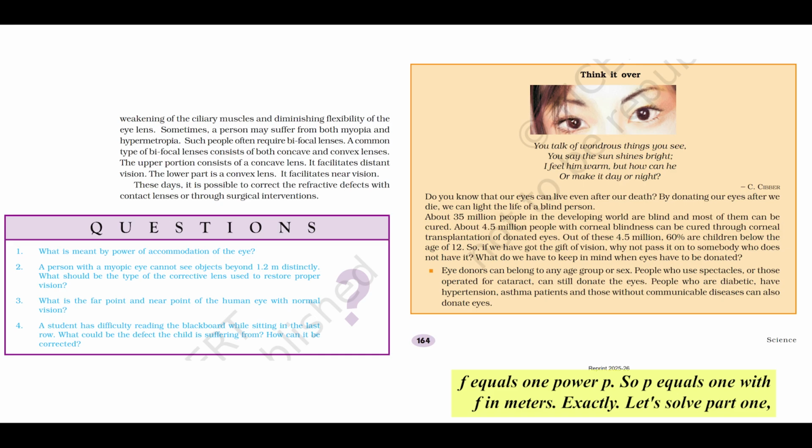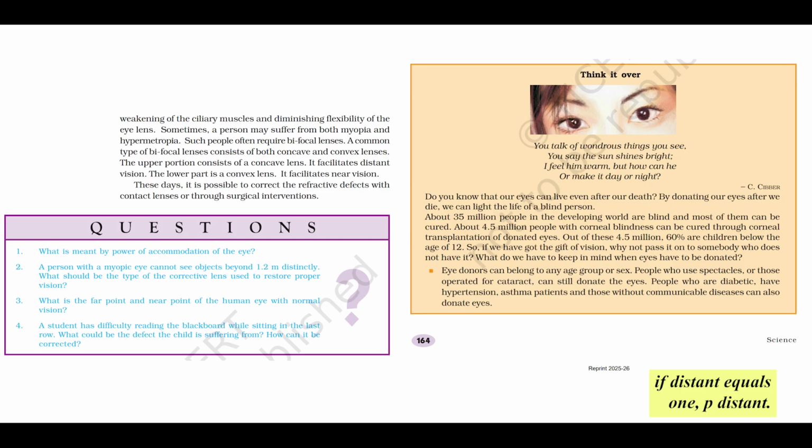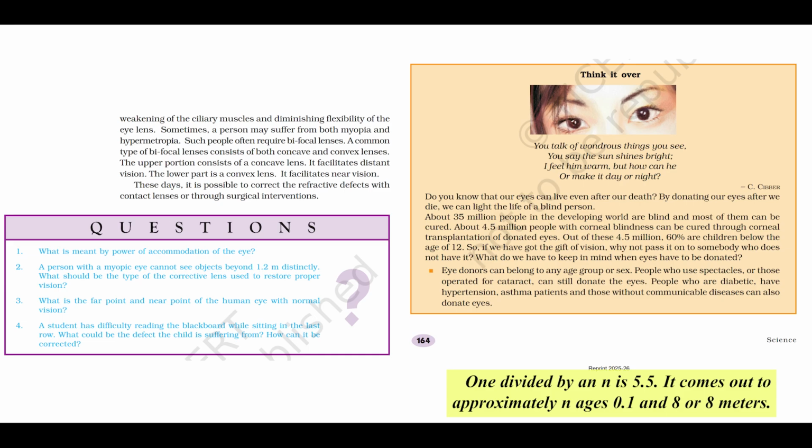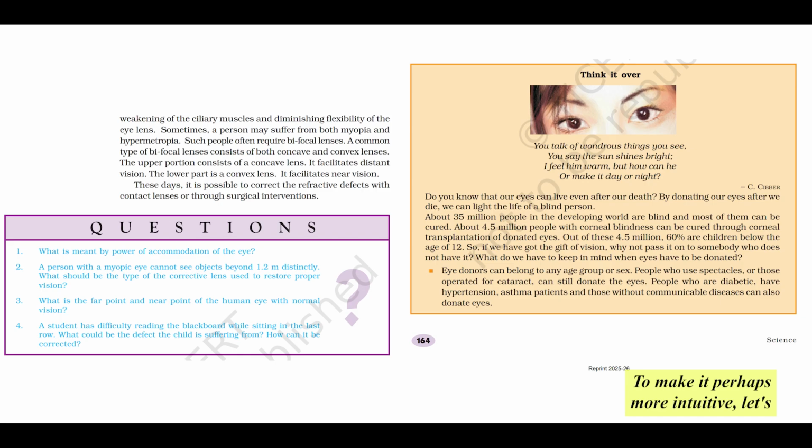Exactly. Let's solve part 1, correcting distant vision. We have P distant equals minus 5.5 D. Using the formula, F distant equals 1 over P distant. So F distant equals 1 over minus 5.5. Now let's calculate that. 1 divided by minus 5.5 comes out to approximately minus 0.182 meters. To make it perhaps more intuitive, let's convert that to centimeters. We multiply by 100.